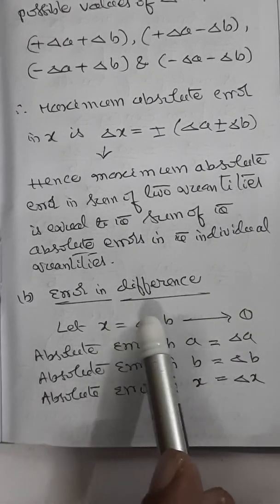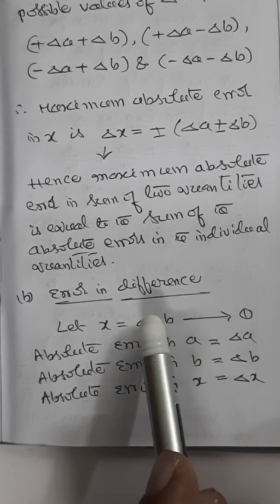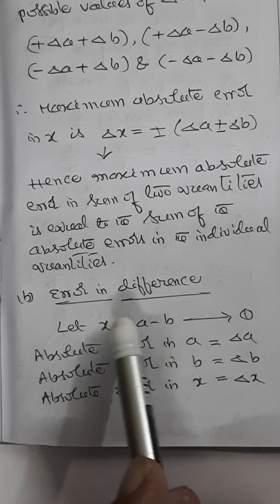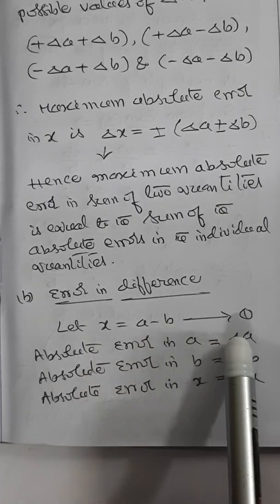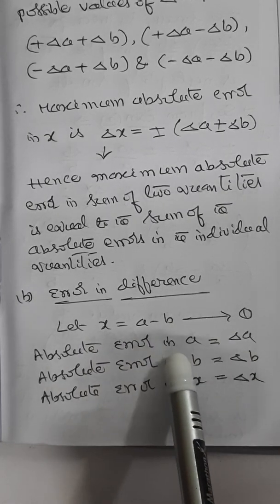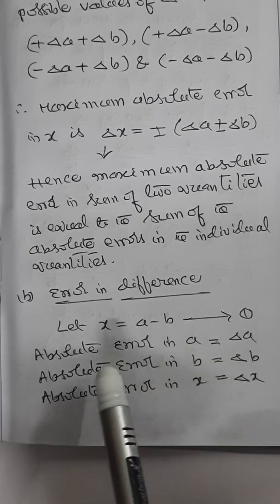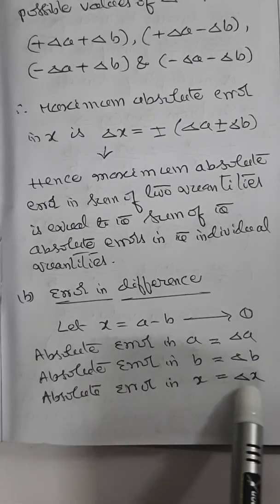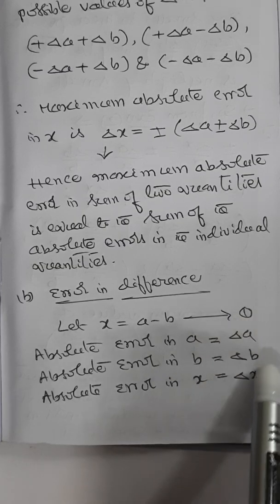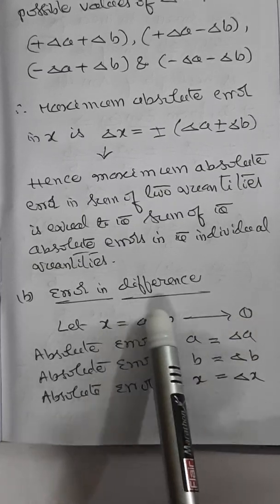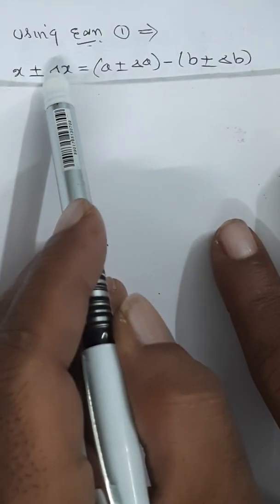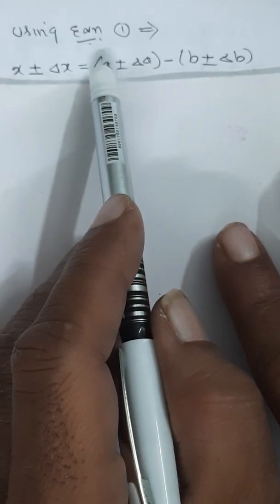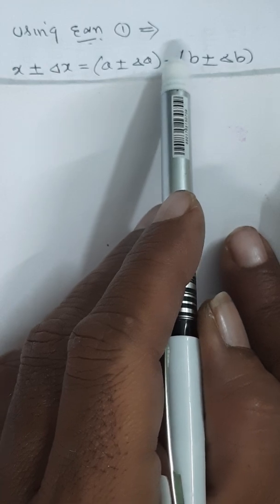Let us say x equal to a minus b. A and b are two quantities, we are taking the difference. So x equal to a minus b. As usual, the absolute error in quantity A is taken as delta A, the absolute error in quantity B is taken as delta B, and the absolute error in quantity x is taken as delta x. So by putting all these values here, we will have x plus or minus delta x equal to a plus or minus delta a minus of b plus or minus delta b.